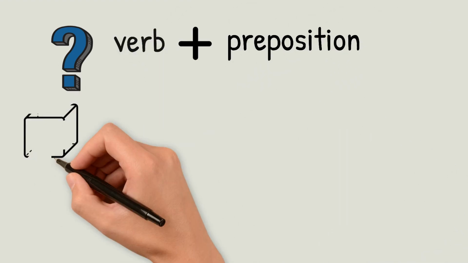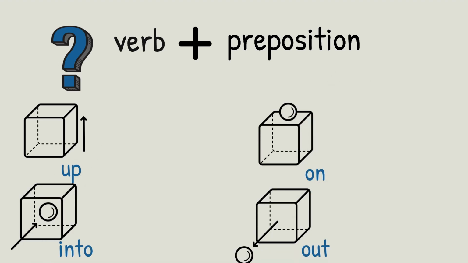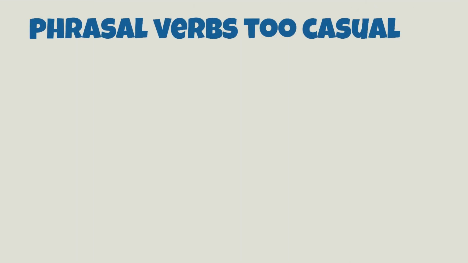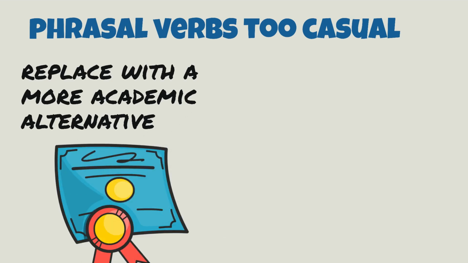Mistake number 2, don't use phrasal verbs. So what is a phrasal verb? Well, it's when a verb, an action word, is followed by a preposition, a small word that shows, for example, location, direction, or time. Examples include bring up, look into, take on, and figure out. Phrasal verbs sound too casual in academic writing, and they need to be replaced by more academic-sounding words.